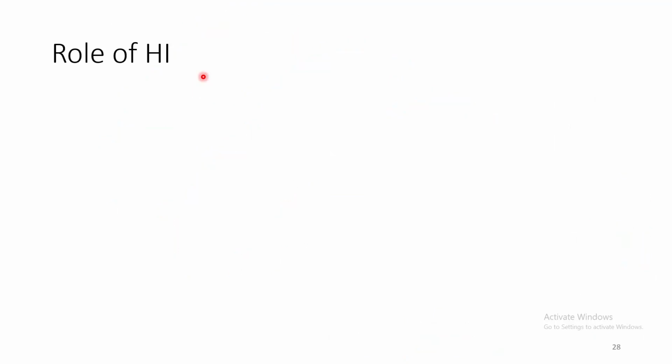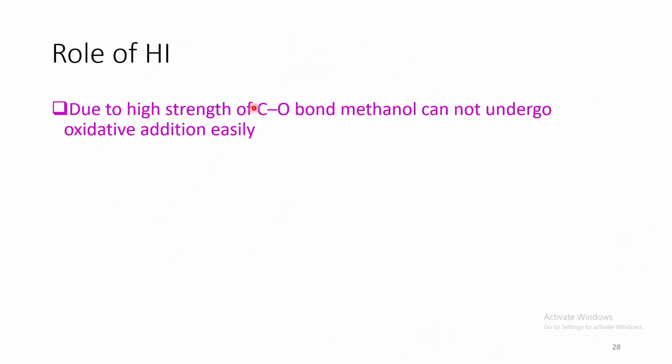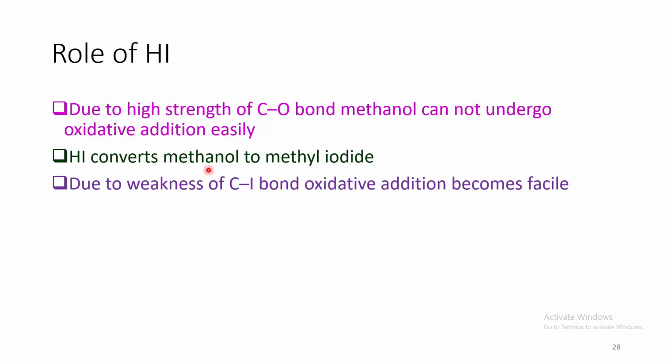Now what is the role of HI here? Because due to the strong nature of the carbon-oxygen bond, methanol cannot undergo oxidative addition easily. So HI converts methanol to methyl iodide. Now due to weakness of the C-I bond, this methyl iodide can undergo facile oxidative addition.